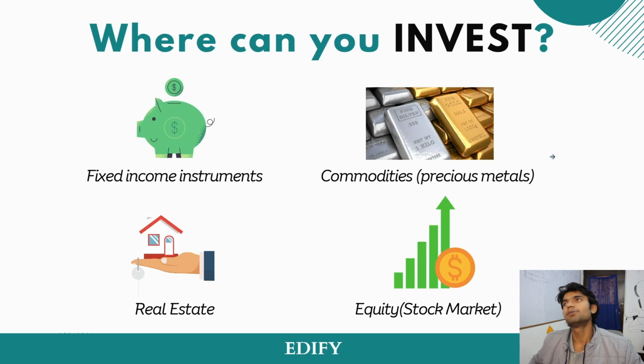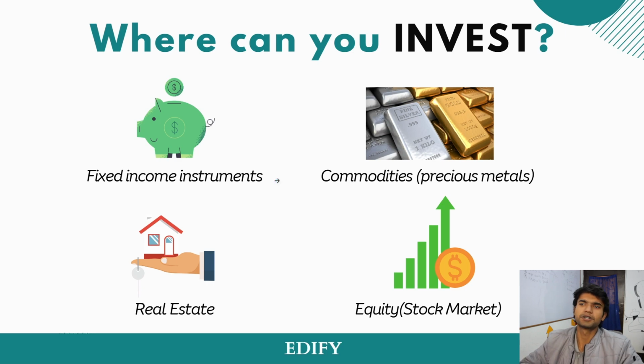See, everybody will be telling you, you can invest, you should invest, here and there. You'll be hearing it all the way of your life, in and out from people. But where can you invest? That's the ultimate thing here. First things first, fixed income instruments.